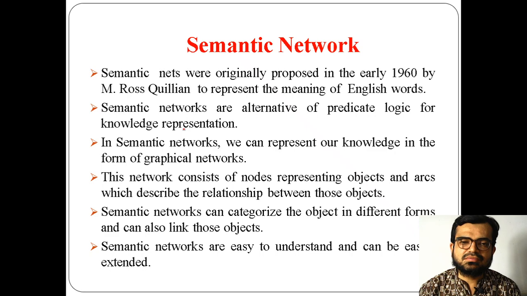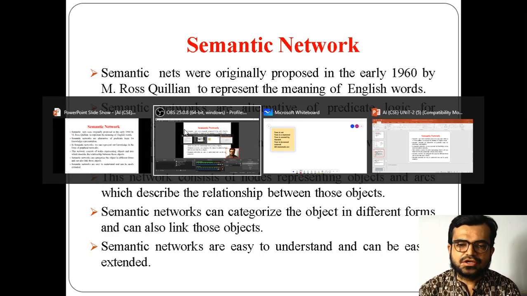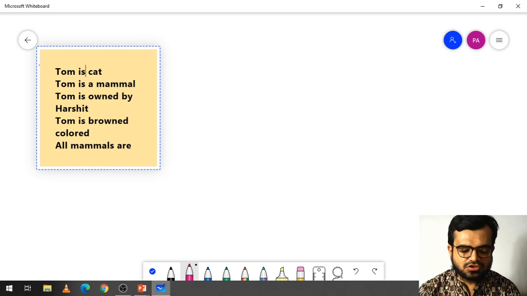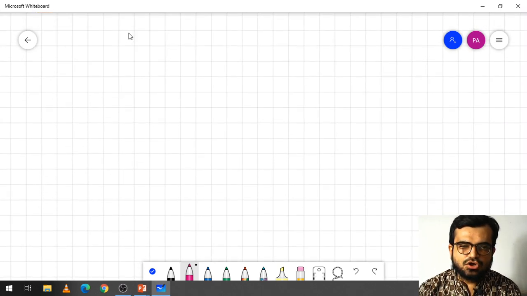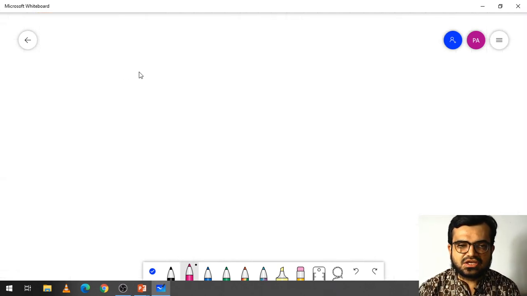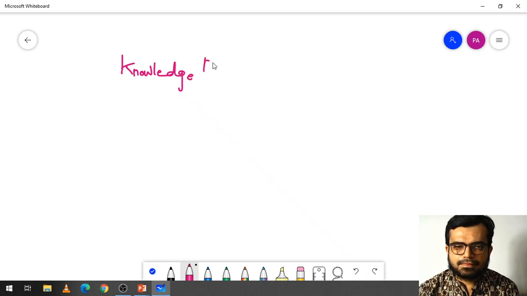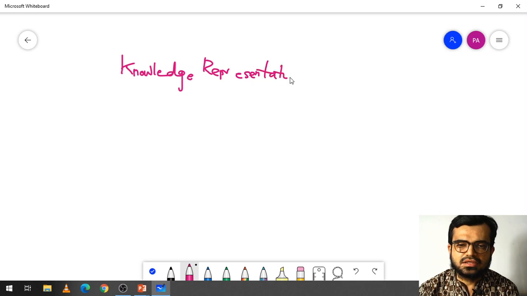Before going to semantic networks, first we will see what the techniques of knowledge representation are. In knowledge representation, the first thing we have seen is the logical agents.